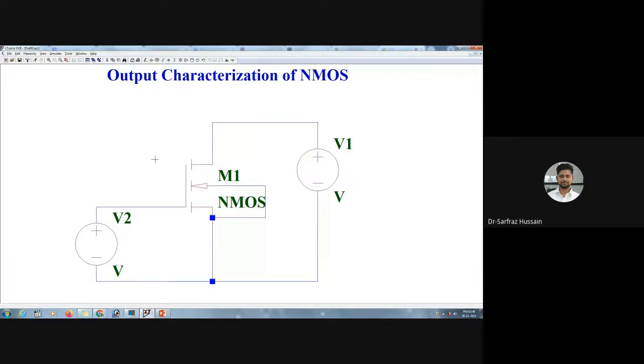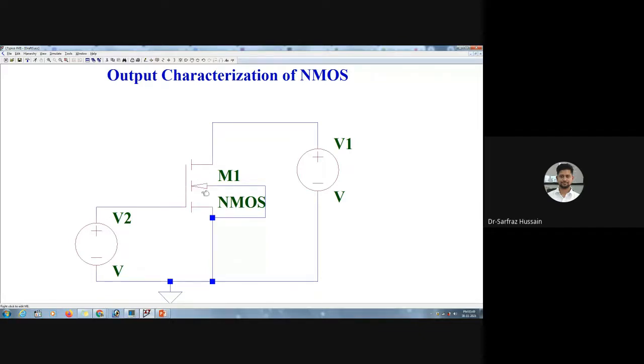So this is almost complete. So we can place a ground terminal over here, and let us connect this one to this. Now we need the model file for NMOS, and if we don't use the model file for NMOS, then it will take the default value of NMOS. There is a default model file for this particular MOSFET, that is the NMOS. So those default NMOS parameters will take place and it will run the circuit.